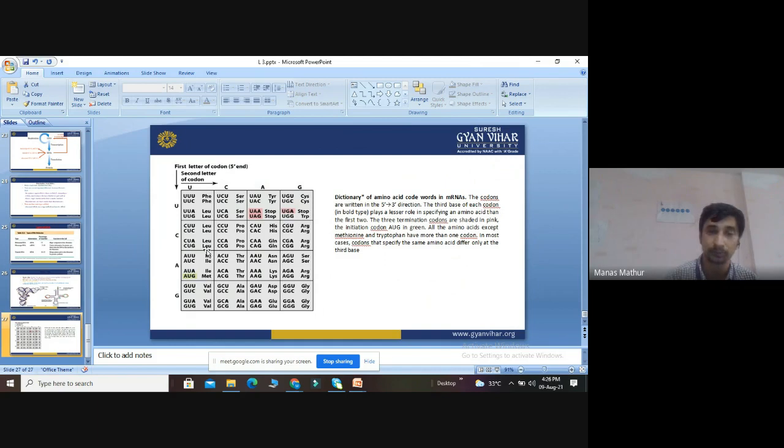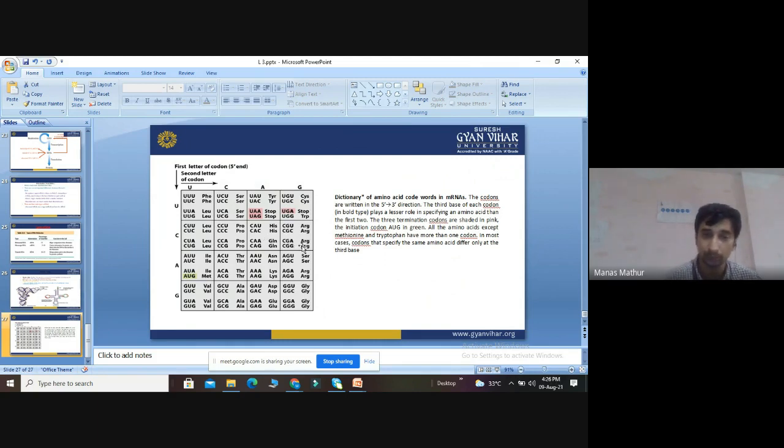But if we change the bases, what will they form? In CUU, if U is replaced by A, leucine will be replaced by histidine. It means in a triplet codon, if any base is changed, it will change the specification of the amino acid. Like CUU codes for leucine and CAU codes for histidine.